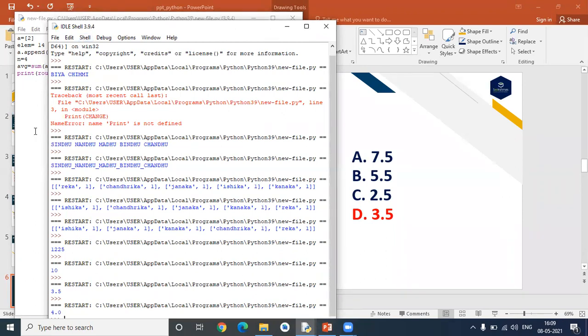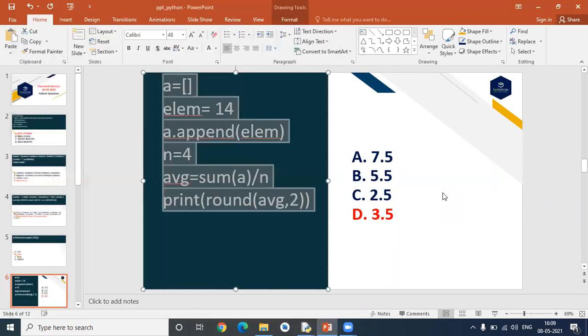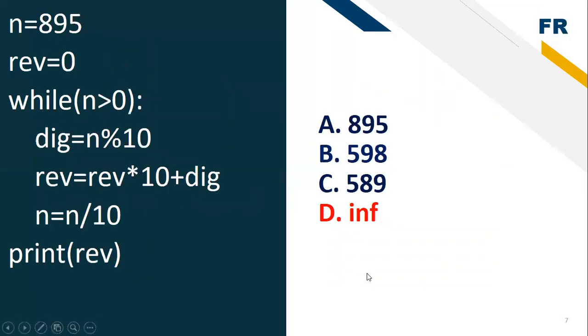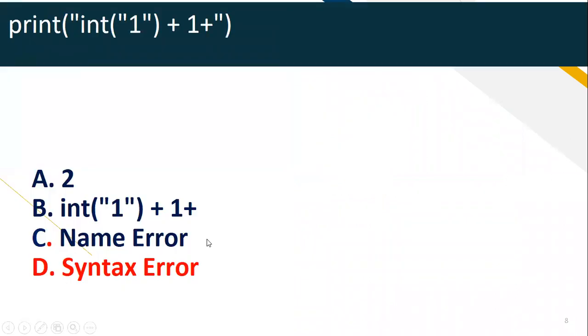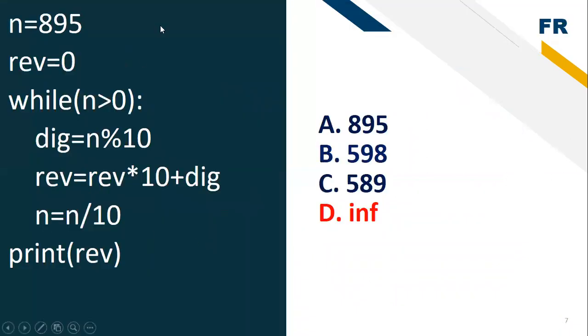This is all about this question. Okay, we can move to the next question then. It's also a simple code. First, I'm just declaring one variable that is n, and one more variable that is rev. I'm just assigning a default value for that particular n and rev also.